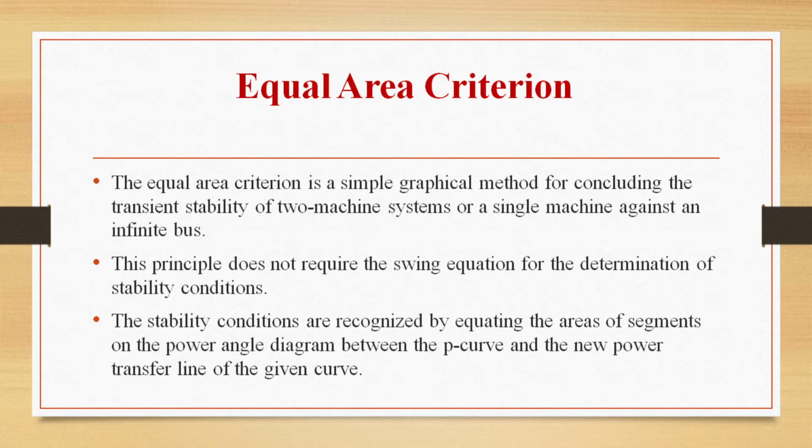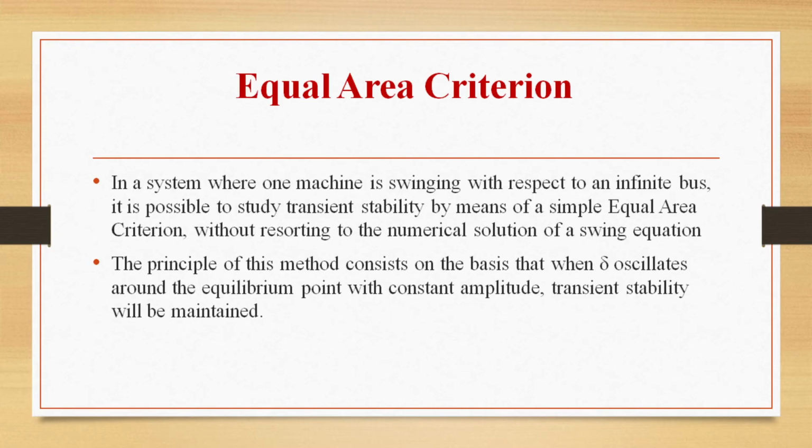So, equal area criterion is a simple graphical method for concluding the transient stability of two machine systems or a single machine against an infinite bus. This principle does not require the swing equation for determination of stability conditions. Stability conditions are recognized by equating the areas of segments on the power angle diagram between the P curve and the new power transfer line of the given curve.